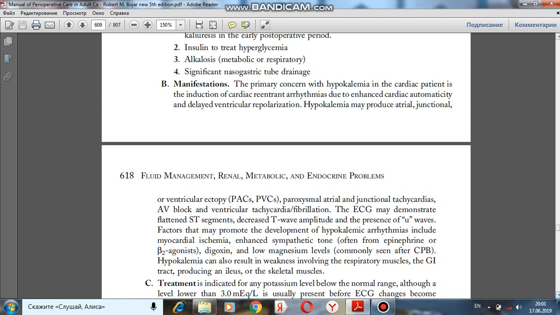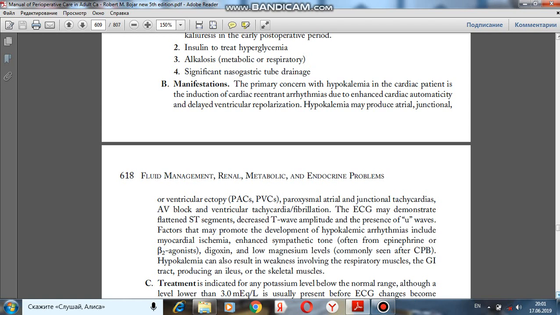Hypokalemia may produce atrial, junctional, or ventricular ectopy, premature atrial contraction, premature ventricular contraction, paroxysmal atrial and junctional tachycardias, AV block, and ventricular tachycardia, also fibrillation. The ECG may demonstrate flattened ST segments, decreased T wave amplitude, and the presence of U waves.